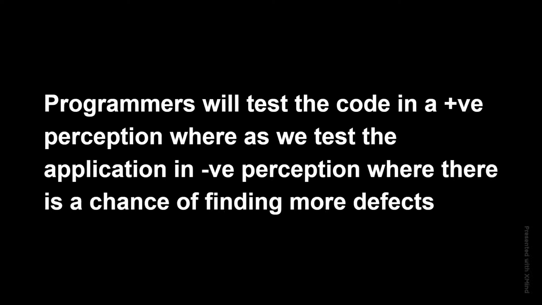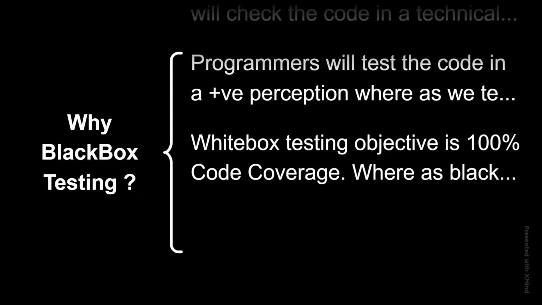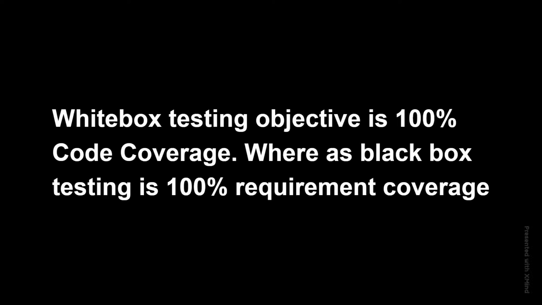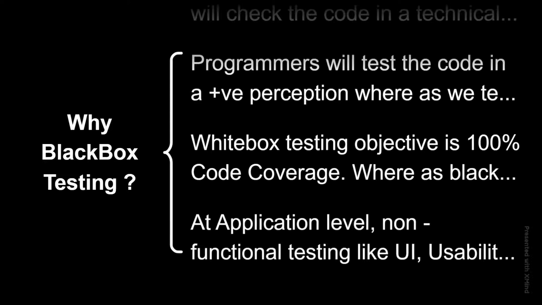The next slide: white box testing objective is 100% code coverage, whereas black box testing is 100% requirement coverage. That is all about why black box testing.